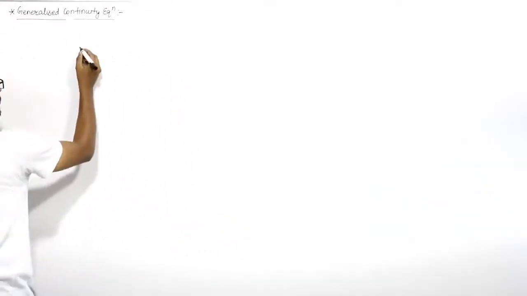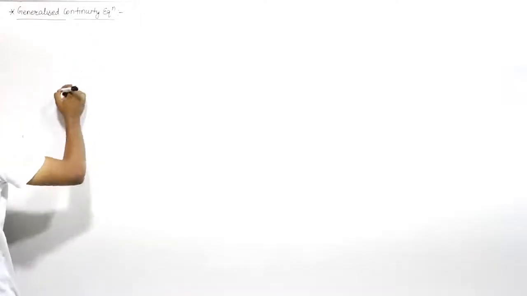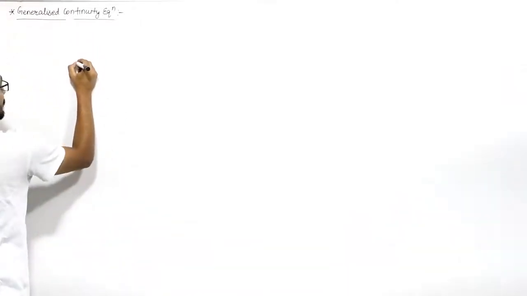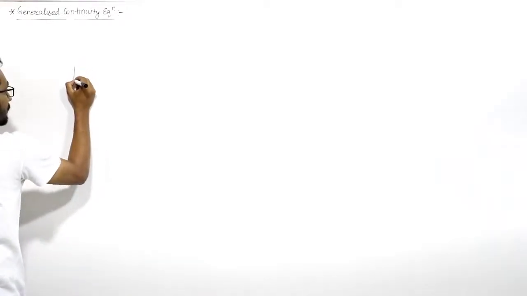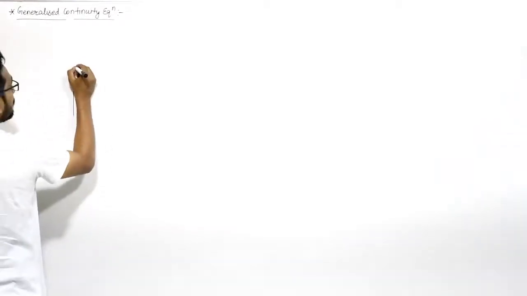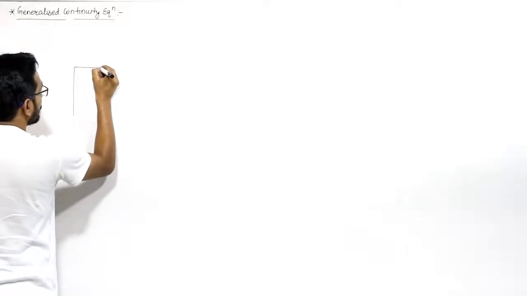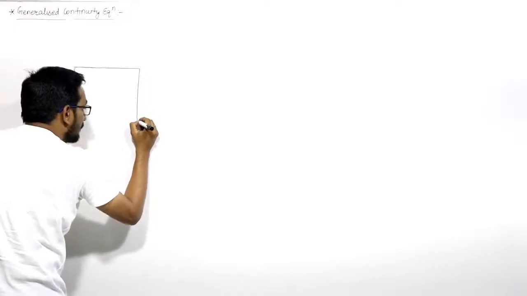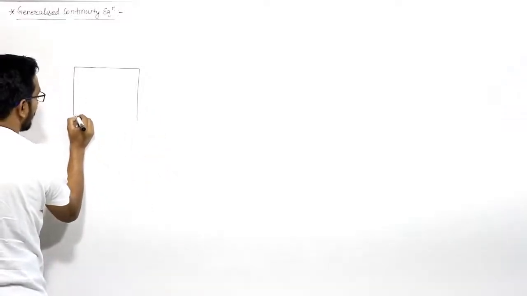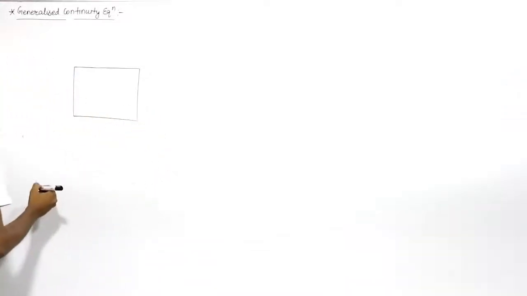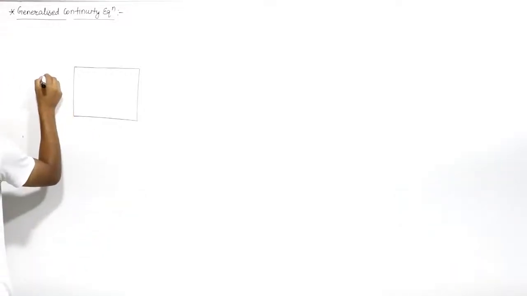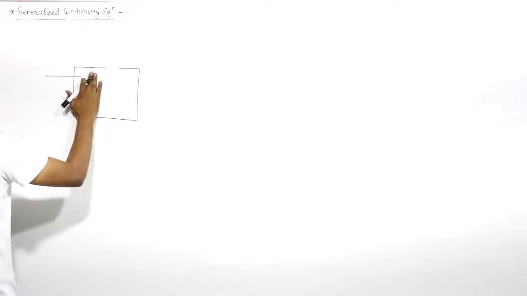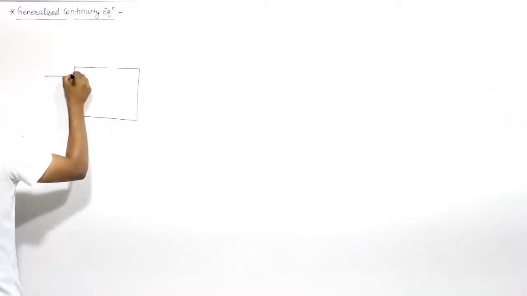Now let us take a fluid control volume, a flow control volume. Suppose this is the control volume in which we have to study this continuity equation. Because we have to study three-dimensional flow, we have to take a three-dimensional control volume, that is, the flow in the x-axis, y-axis and z-axis. That's why we will take the control volume like this, right, in which we can show the flow in all the directions, x, y and z.